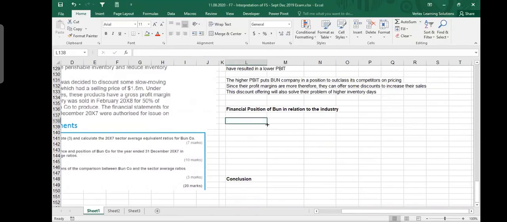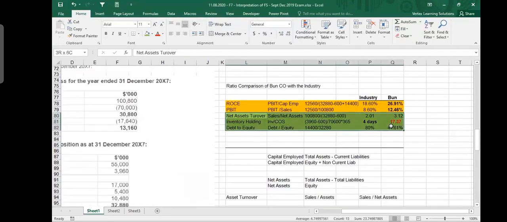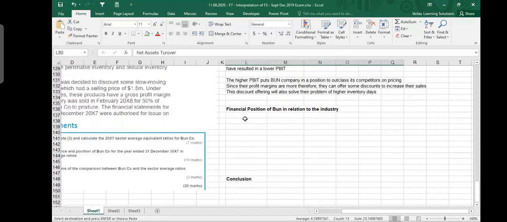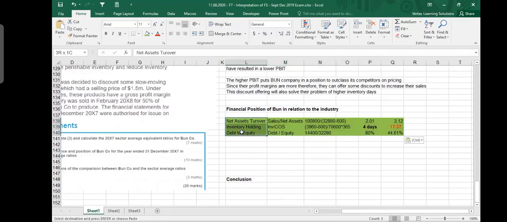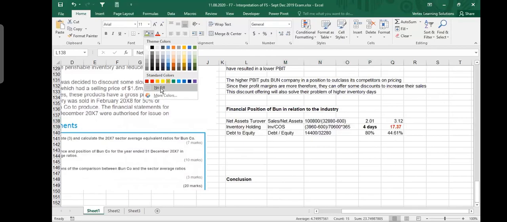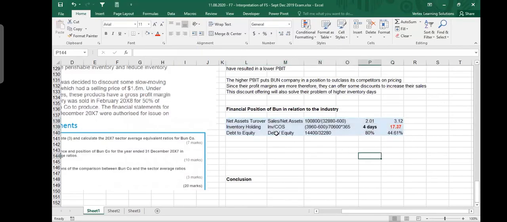So financial position, again, now for financial position, we have three things. Net asset turnover, let me copy them here so that I can see the numbers and we don't scroll again. I put them here, okay? So let me just remove these colors. Or maybe I can keep a little bit of light color. So these are the numbers we are going to discuss.